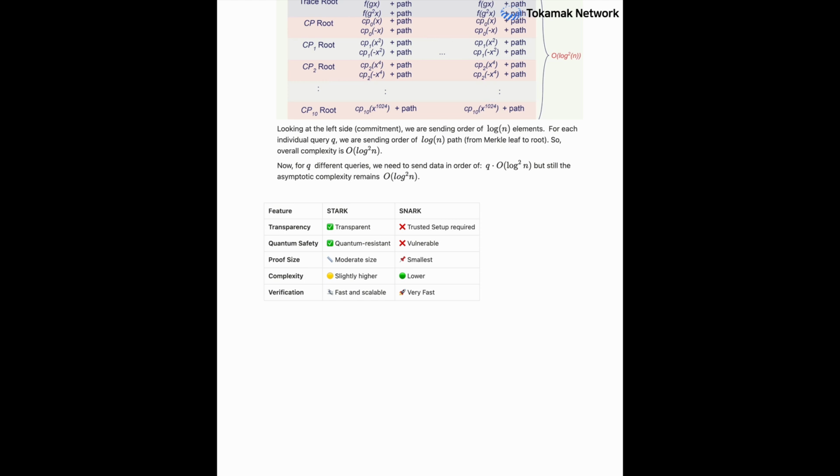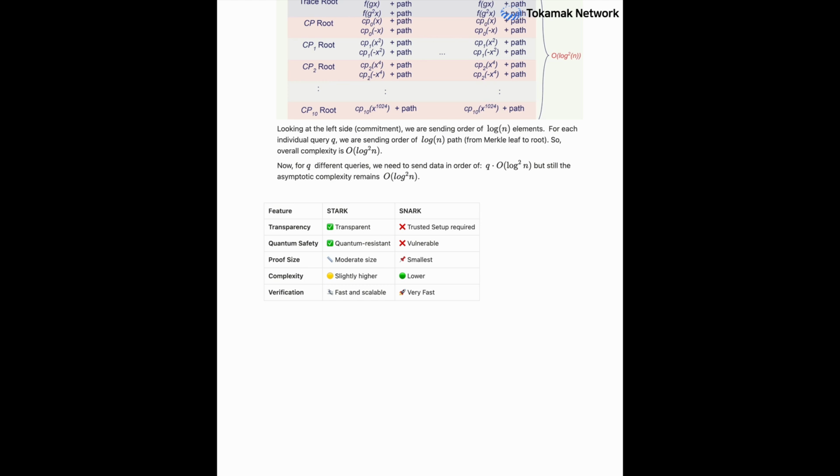Huge deal. And related to that, as we also mentioned, Starks are generally advertised as quantum resistant, because they rely on hashing and symmetric cryptography, not the elliptic curves or pairings that quantum computers could potentially break. That's the idea. They avoid the specific mathematical structures known to be vulnerable to Shor's algorithm, for instance. Snarks, which frequently use those structures, face this challenge looking towards the future.